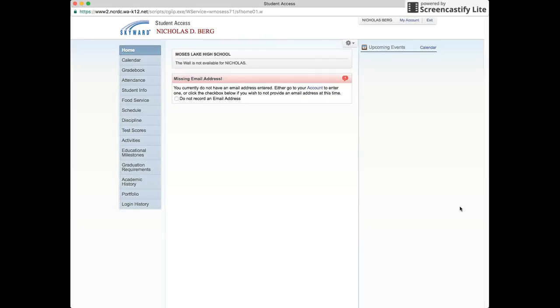Okay, so we have arrived to step 3. We're going to go into your Skyward. On the right-hand corner of your registration form is your Skyward login information. You're going to utilize that to get to this place. This is your home page. From here, first of all, we want to give a shout out to Nicholas Berg. Thanks for letting us use your stuff. We're going to get into your GradRex, Nick. See how you're doing in here.